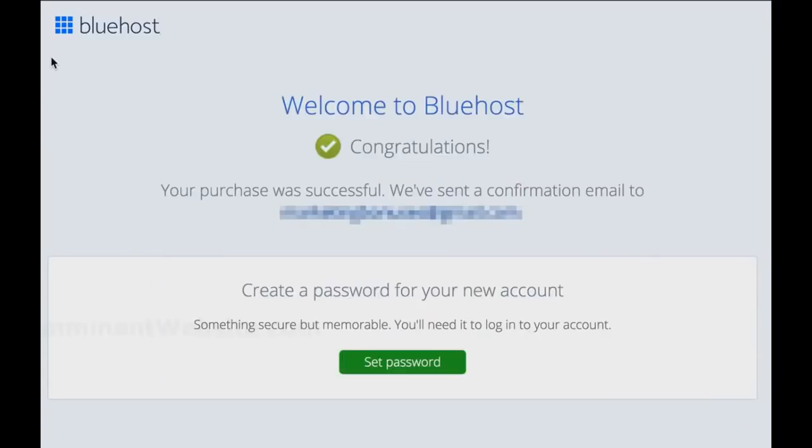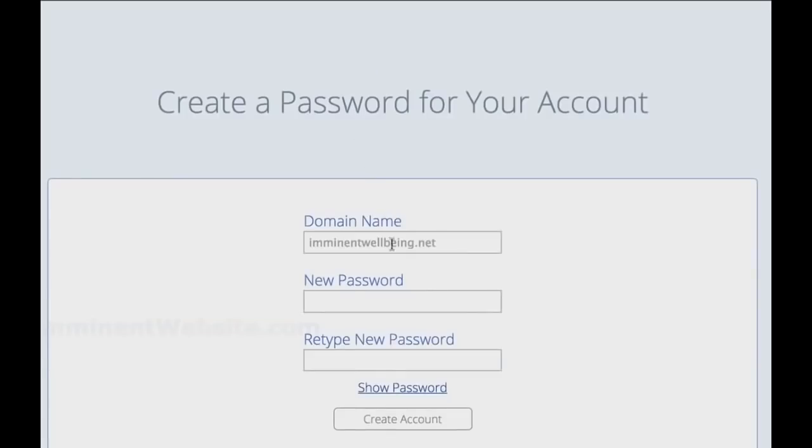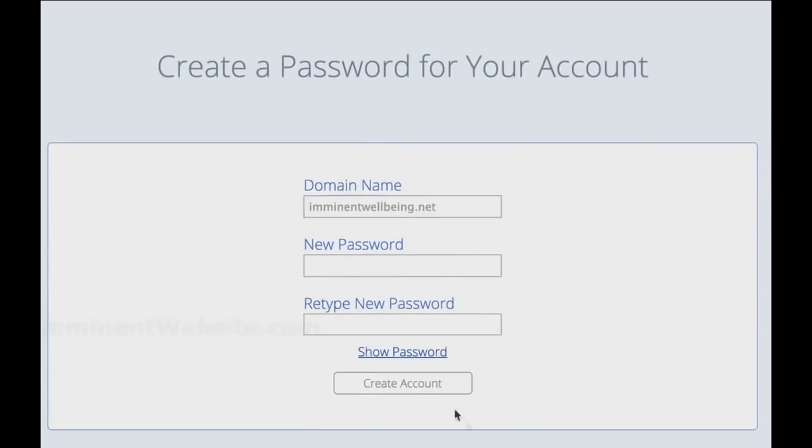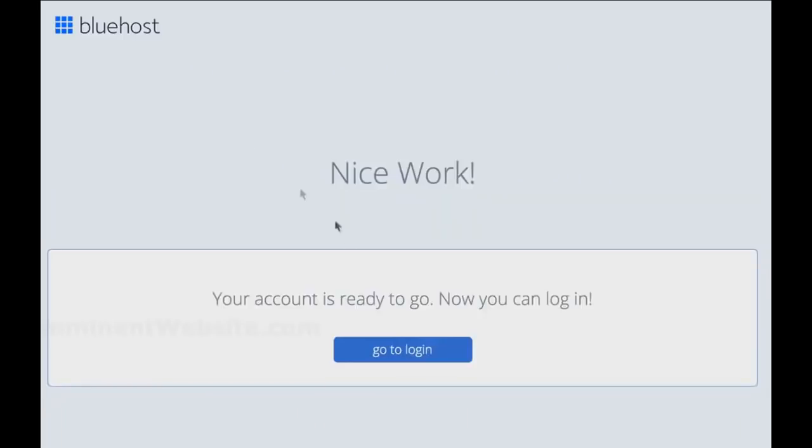Once you've created your Bluehost account, congratulations, you officially have your Bluehost account, and you are literally on the verge of creating your very own beautiful custom website. So all you've got to do right now is click on the create a password for your new account button by clicking the set password button, and you'll be taken to this page right here. What you want to do first is check your email and verify your Bluehost account through your email. Once you complete that, you can set a new password for yourself, and then after that you can simply log into your Bluehost account, as you can see right here on the screen.